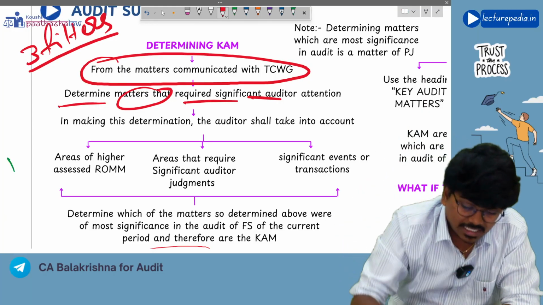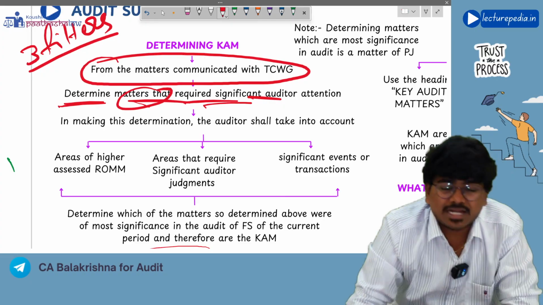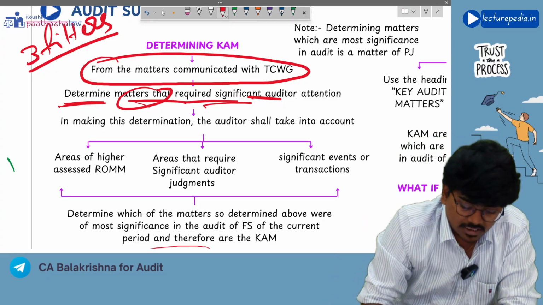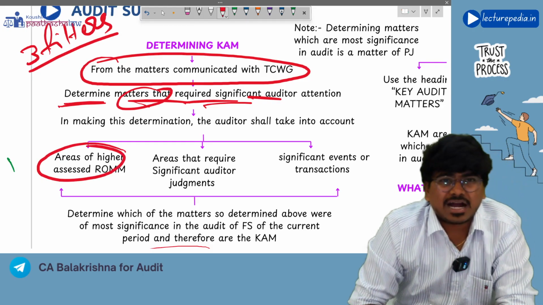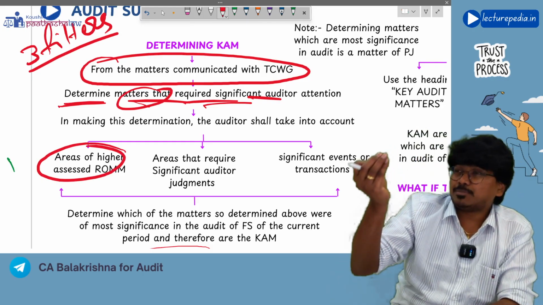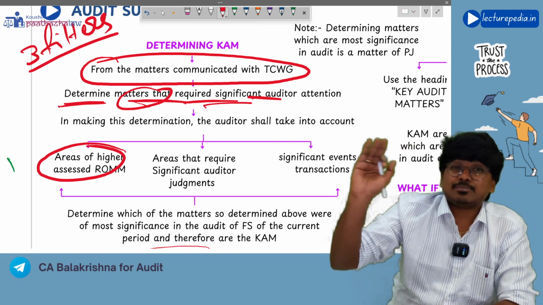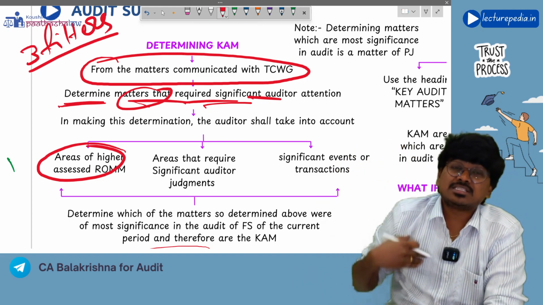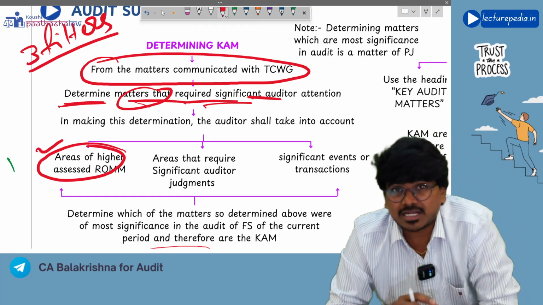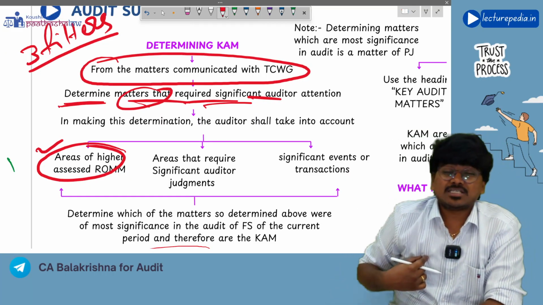Now, for making this determination of which matters require my significant attention, the auditor will consider three things. One is areas of higher assessed risk of material misstatement. If the ROMM in that particular area is high, it might require significant attention of the auditor, right? So he will consider this point while determining if the matter requires my significant attention.